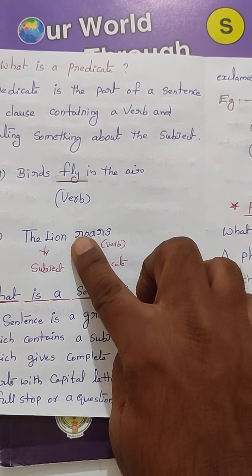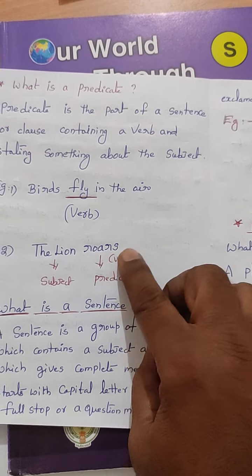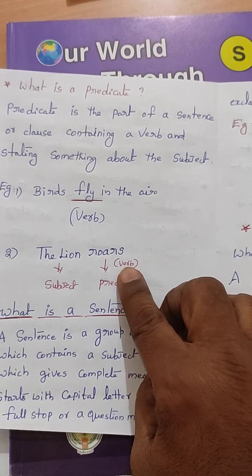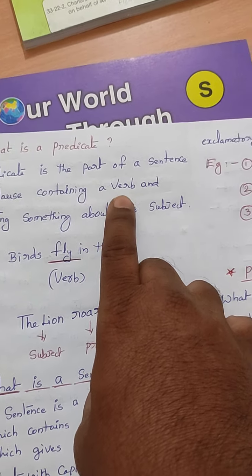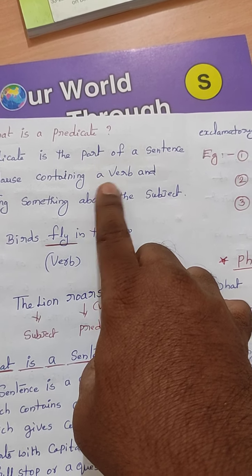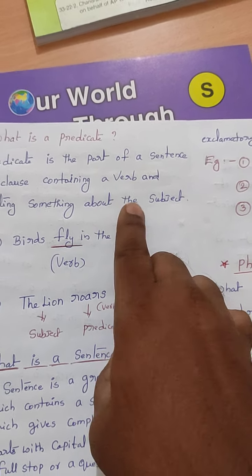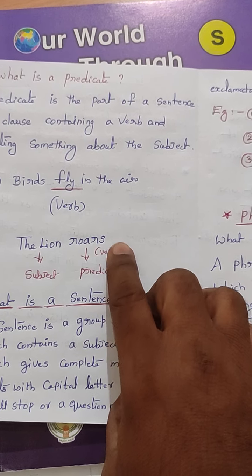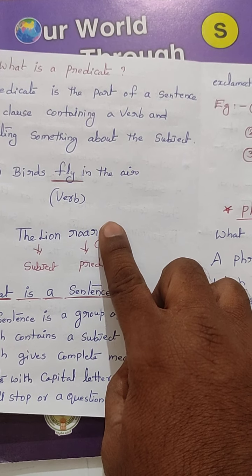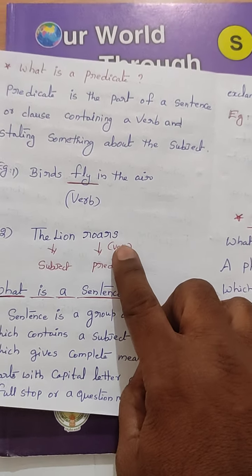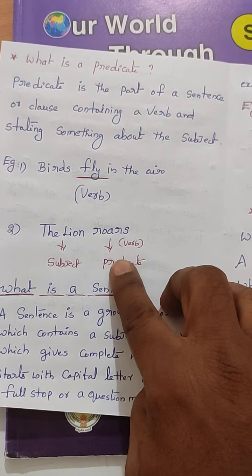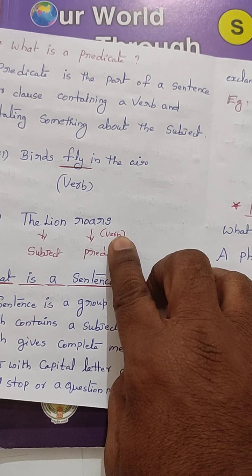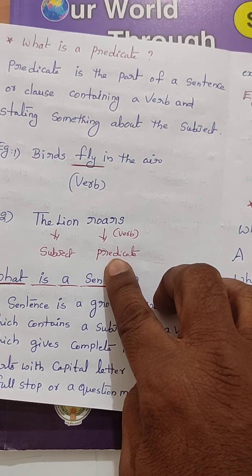So if it is one word, it must be a verb. As per the rule, a predicate contains a verb. If only one word is there in the predicate, that must be a verb. So we call this roars a verb as well as a predicate.